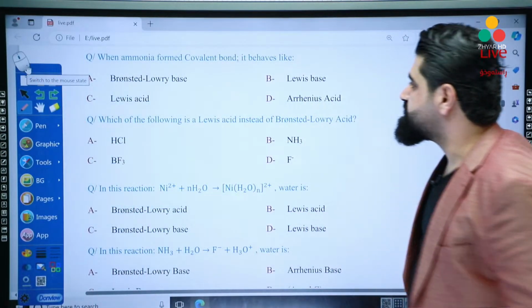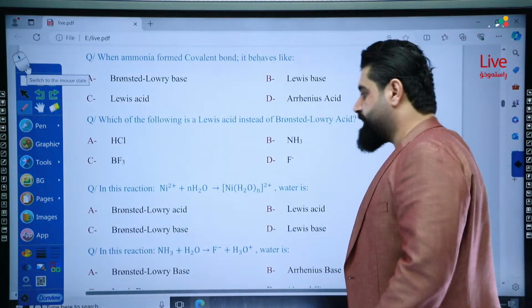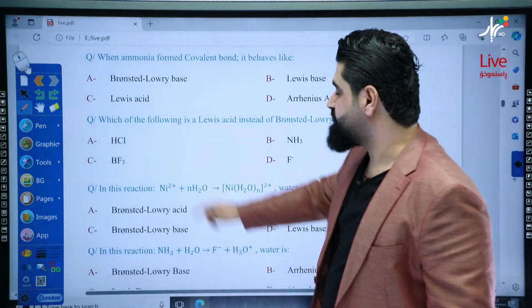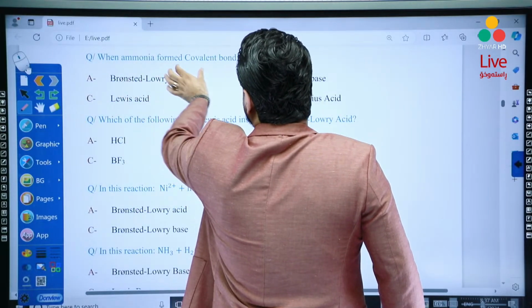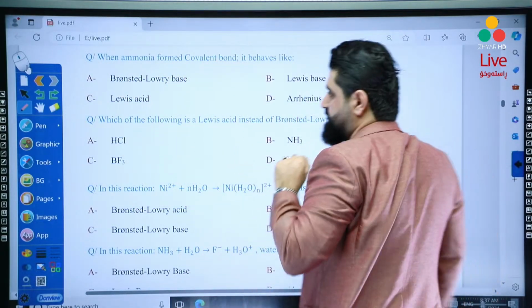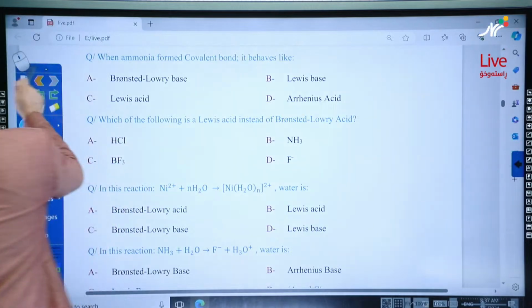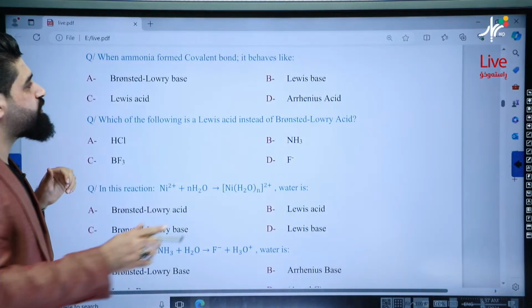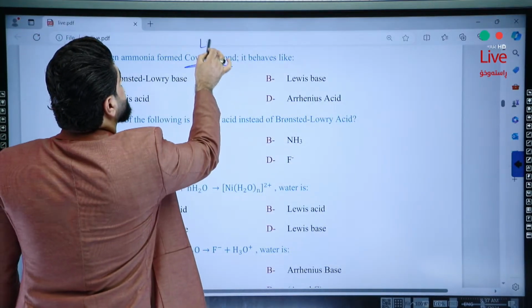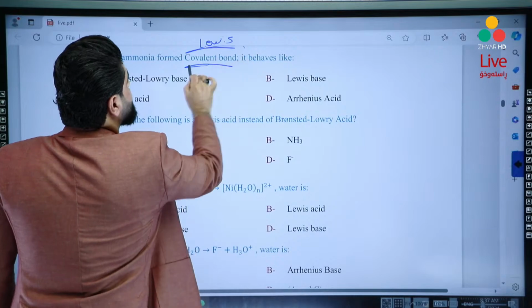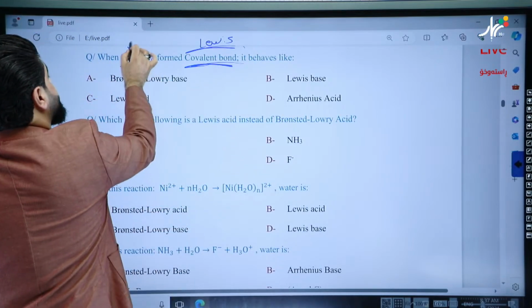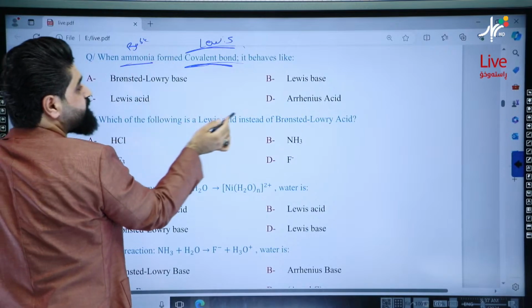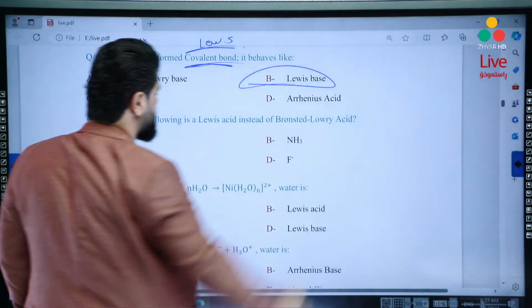I have seen these questions many times in Zhyar, mainly this one, okay? This is very important. When ammonia forms a covalent bond, it behaves like, look. Which theory deals with the covalent bond immediately? Lewis. Covalent bond means Lewis, okay? And what's ammonia? Ammonia is a base. So it becomes a Lewis base. Where's Lewis base? Here, okay?